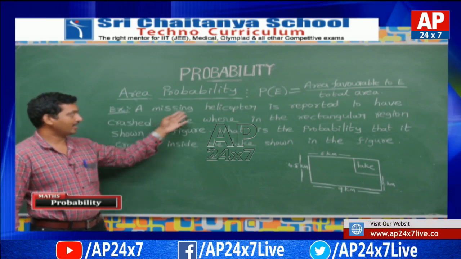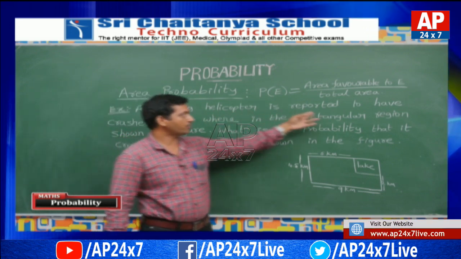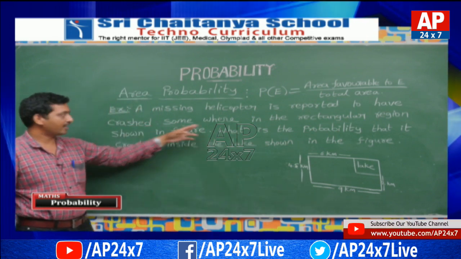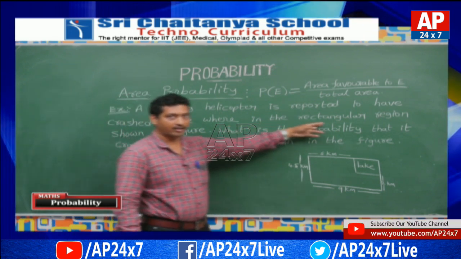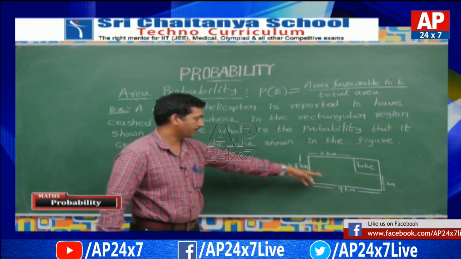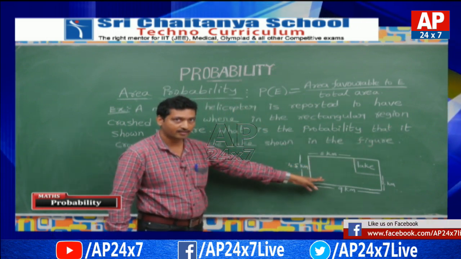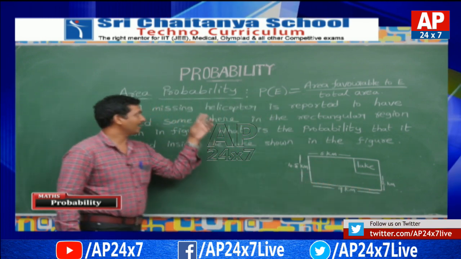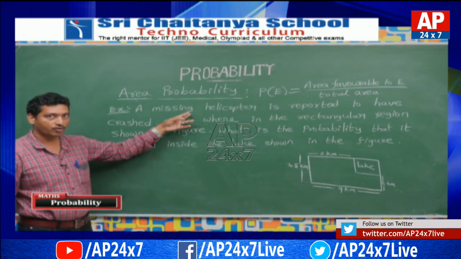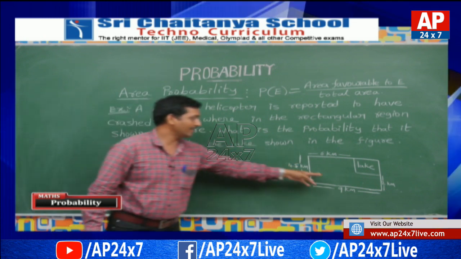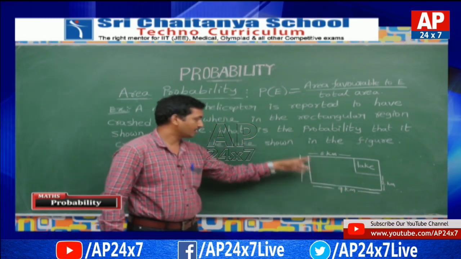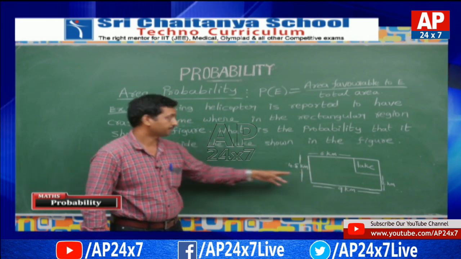A missing helicopter is reported to have crashed somewhere in the rectangular region as shown in the figure. See this figure, this is the rectangular region, and a helicopter is reported to have crashed in this region whose length is 9 kilometers and the breadth is 4.5 kilometers.